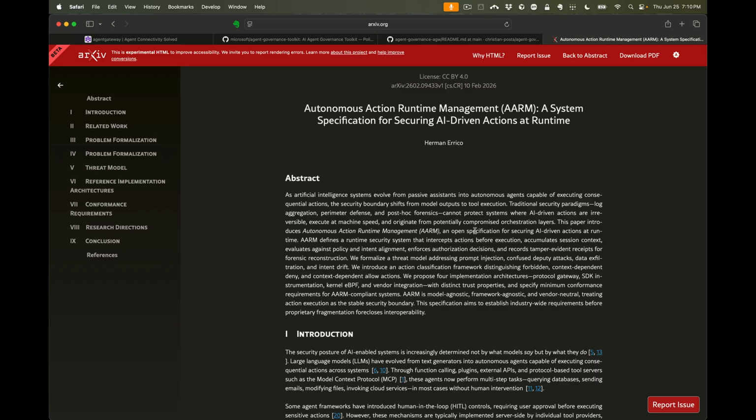But doing them in a certain order where it looks like it might cross compliance or trigger compliance issues, that may not be okay. So this paper walks through sort of a framework for solving that kind of problem.